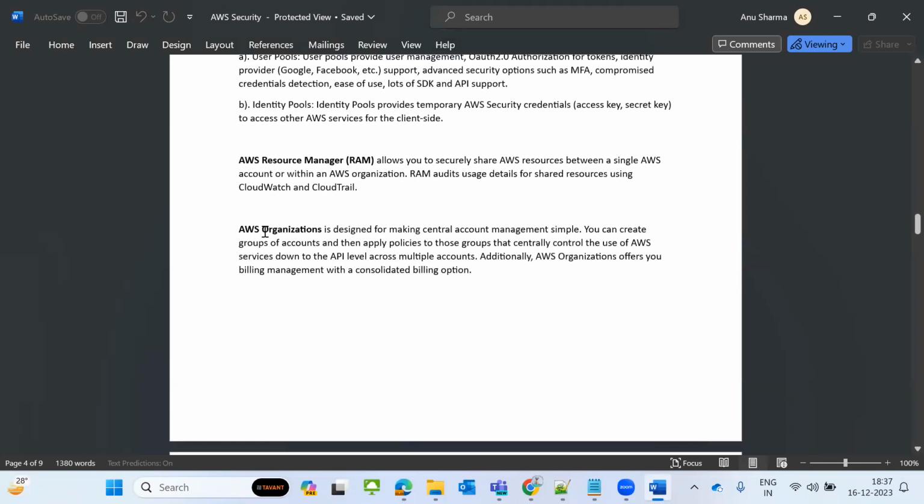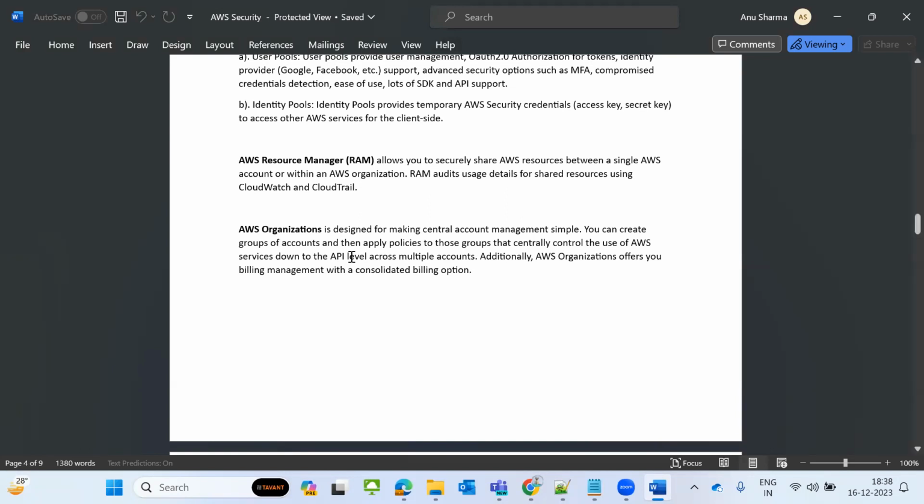And the last one is AWS Organizations. For example, if you have multiple accounts, you create one central account and manage them from there. Under that, you can create a number of accounts. When it comes to your bills and benefits, everything comes together at the AWS Organizations level, in one account itself.